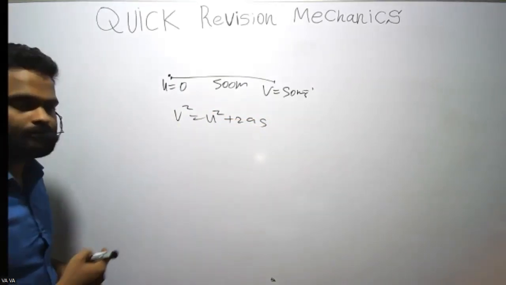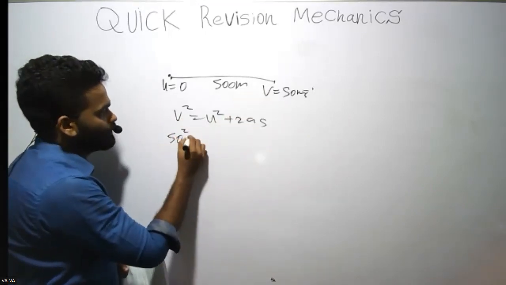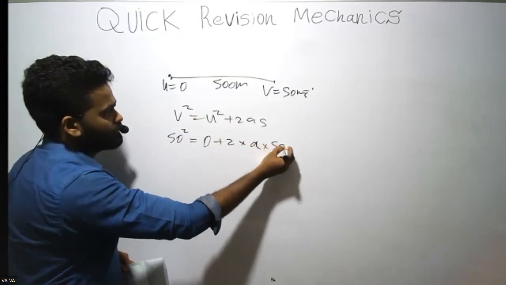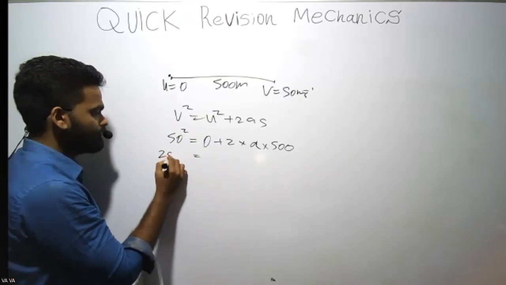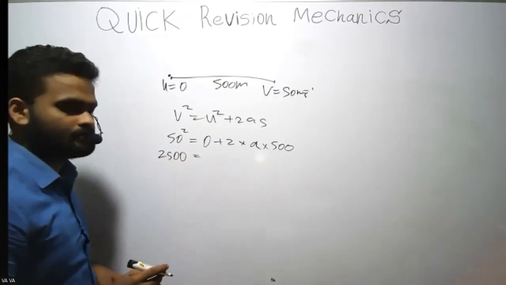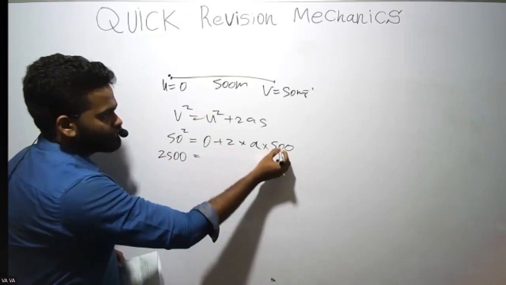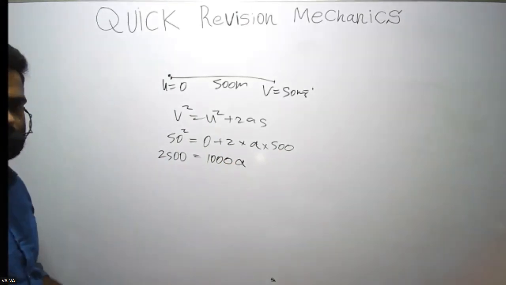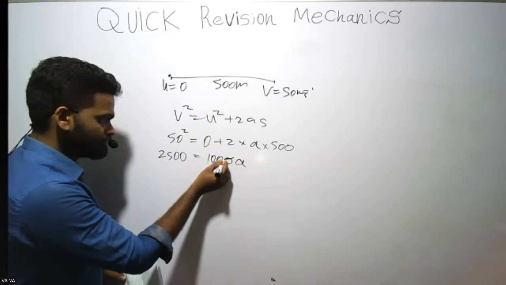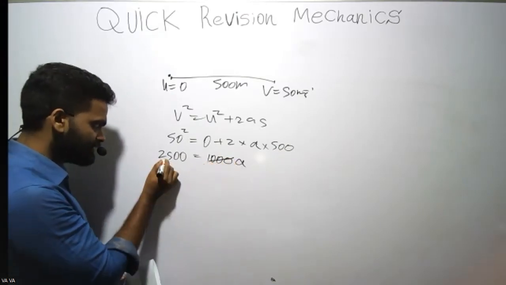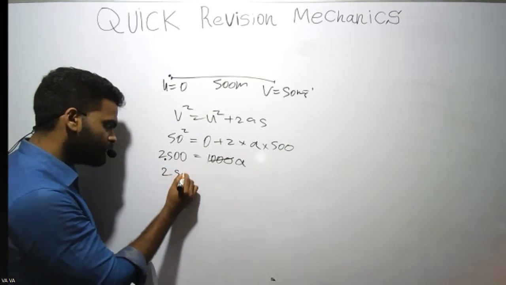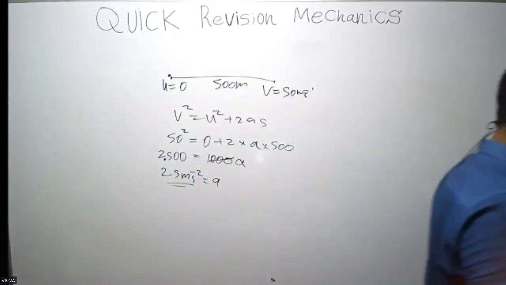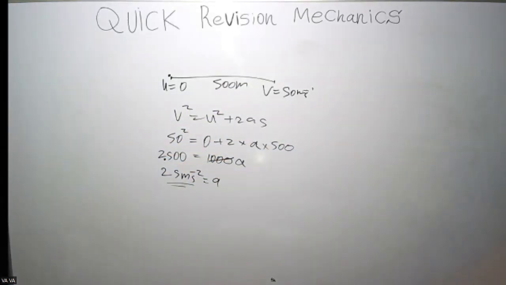Then you just substitute. So V is 50 squared, U is 0, plus 2, acceleration is what we need to find, times 500. So 50 squared is 25, two zeros, 2500. 2 times 500 is 1000, so 1000 A. Divide both sides by 1000. Cancel these 3 zeros, then put a decimal here. 2.5 meters per square second. So that's the acceleration required. So the answer should be the third one. Yeah, the answer is the third one.